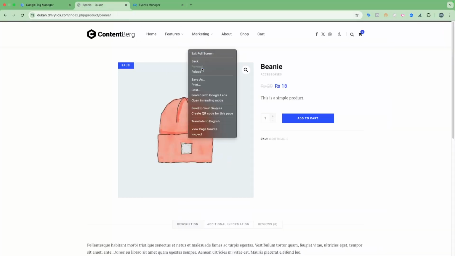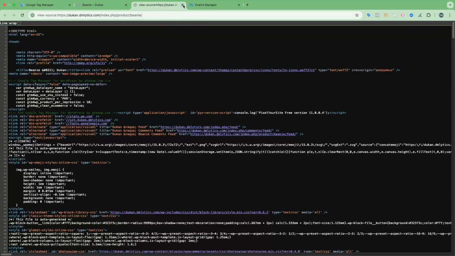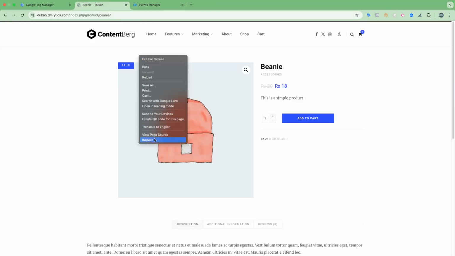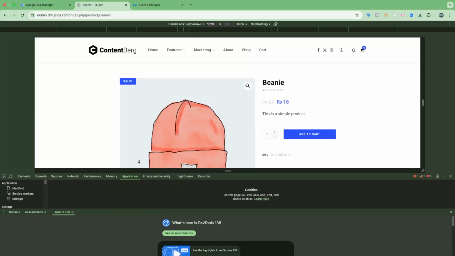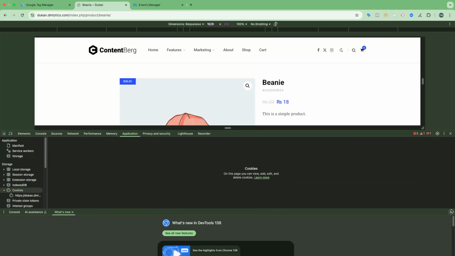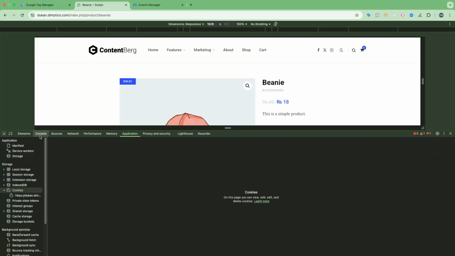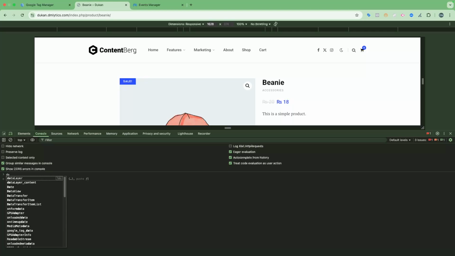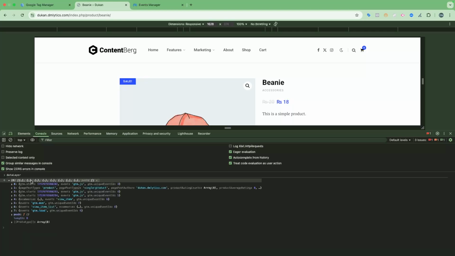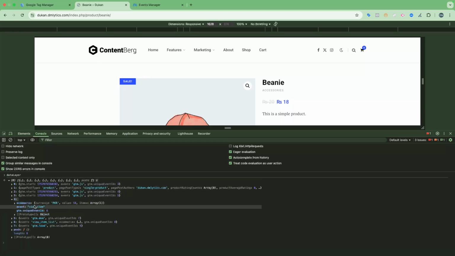And if I look at the data layer here on the website, for this purpose you should have a data layer enabled on your website. If you don't have a data layer, you have to work with your developer to install a data layer on the website. So I will check for the data layer, and I am on the product detail page. Here you can see I have the view item event firing here.